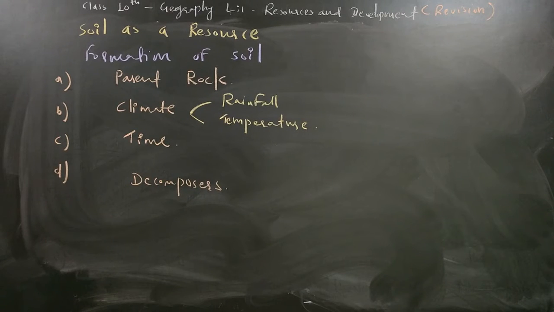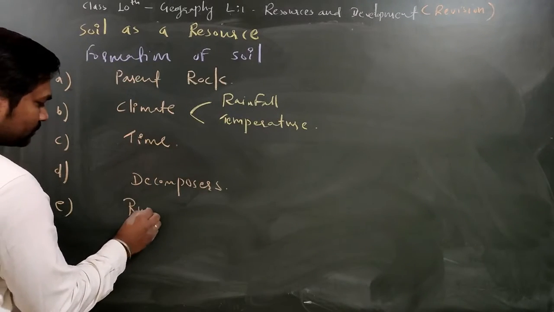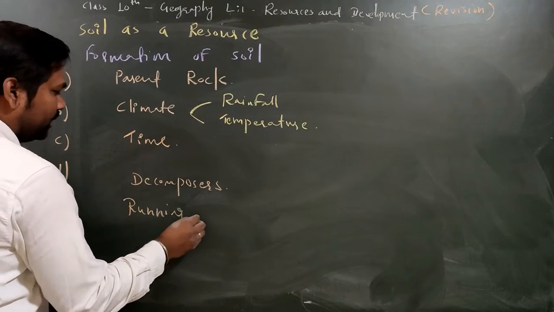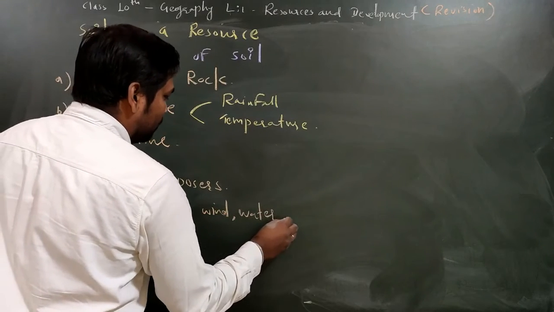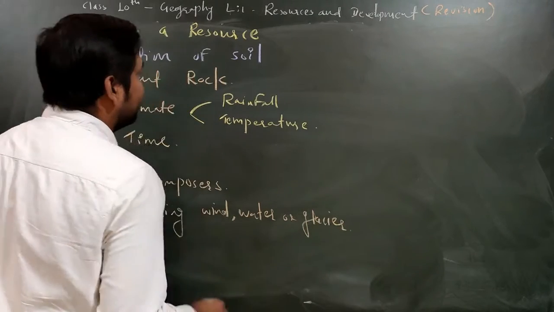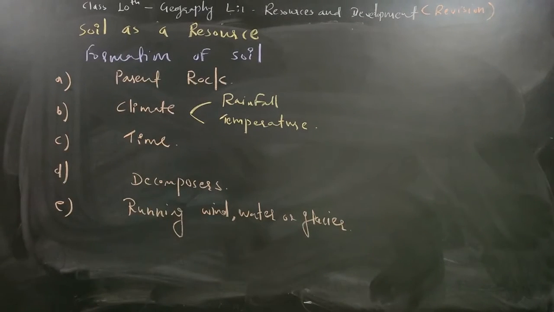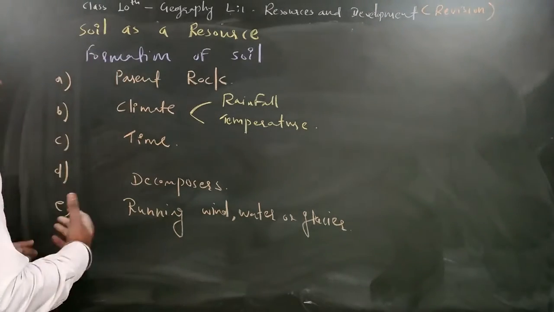Fine. So with this you can add one more very important factor, which is running wind, water, or glacier. So these are also affecting the soil. This factor is there: running wind, water, or glacier. Now I'll take 2 minutes and explain to you how this soil is getting formed.